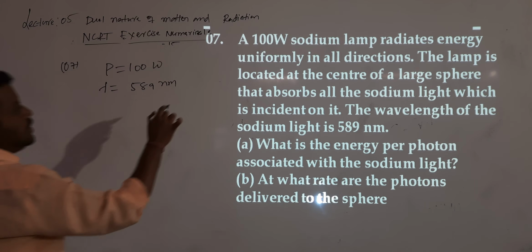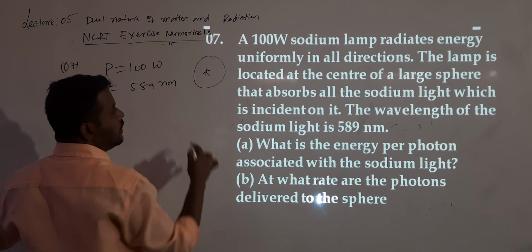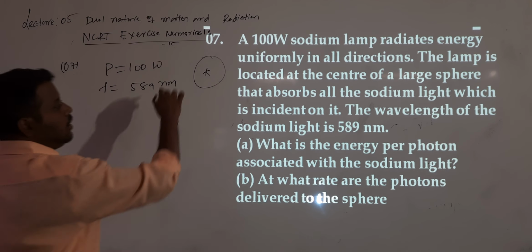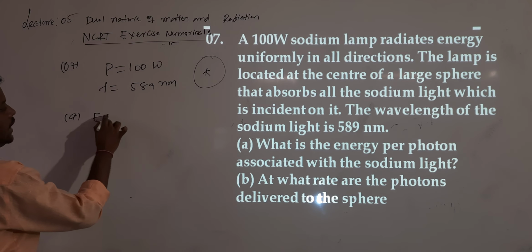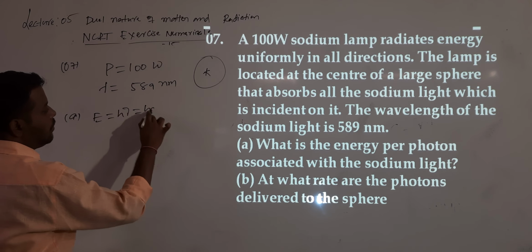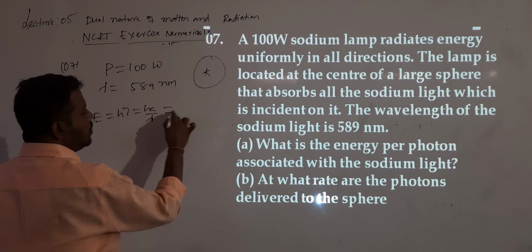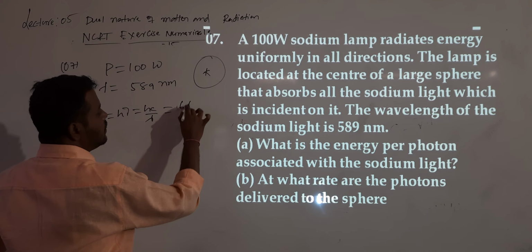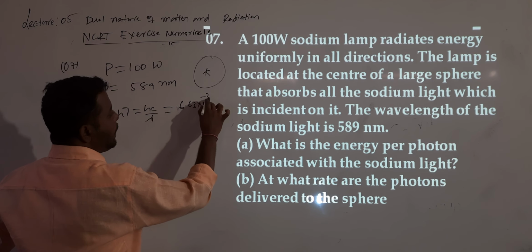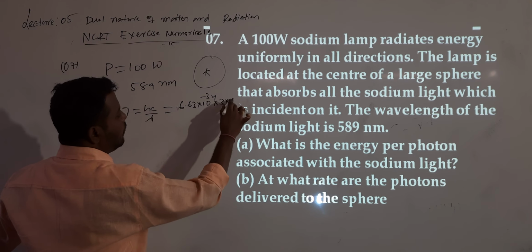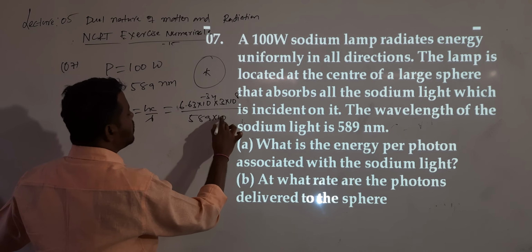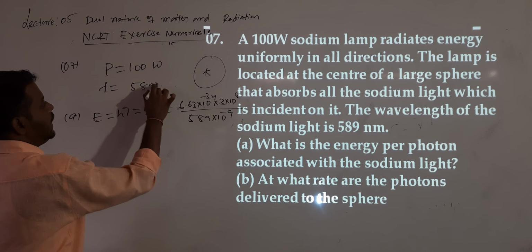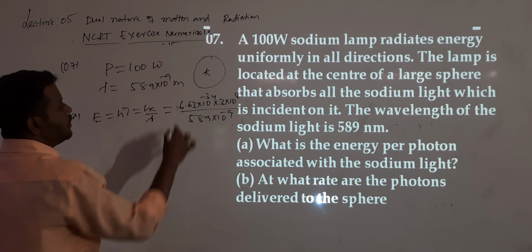What is given? A source is placed at the center of a sphere, and light is incident on the sphere. What is the energy per photon associated with the sodium light? The first question they are asking is energy. The energy value is h mu, which is hc by lambda. The hc value: 6.63 into 10 power minus 34, into the c value 3 into 10 power 8, divided by the lambda value 589 into 10 power minus 9 meters.